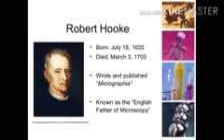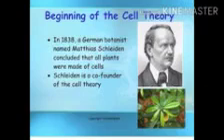He was not only the man who coined the term cell, but he also wrote and published Micrographia and was known as the English father of microscopy. Now, later in the year 1838, a German botanist named Matthias Schleiden concluded that all plants are made up of cells. Schleiden is a co-founder of the cell theory.